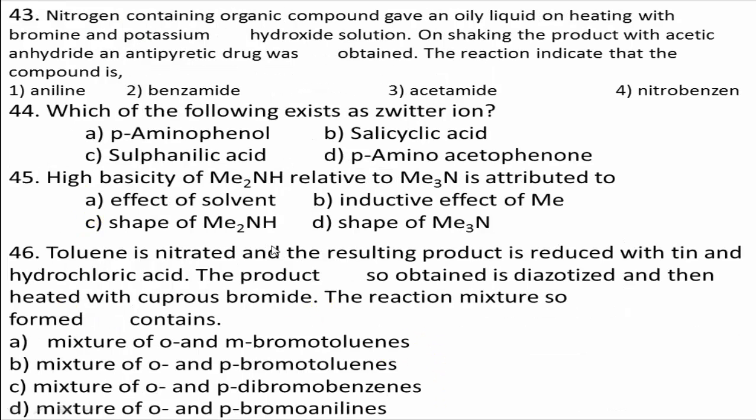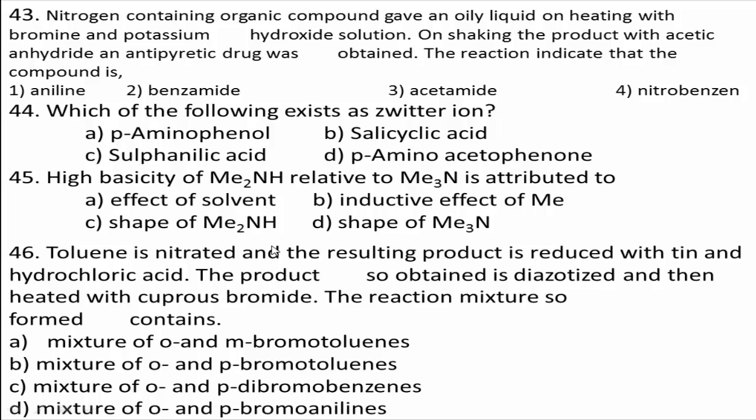Next, question number 43. A nitrogen containing organic compound gave an oily liquid on heating with bromine and potassium hydroxide solution. On shaking the product with acetic anhydride, an antipyretic drug was obtained.